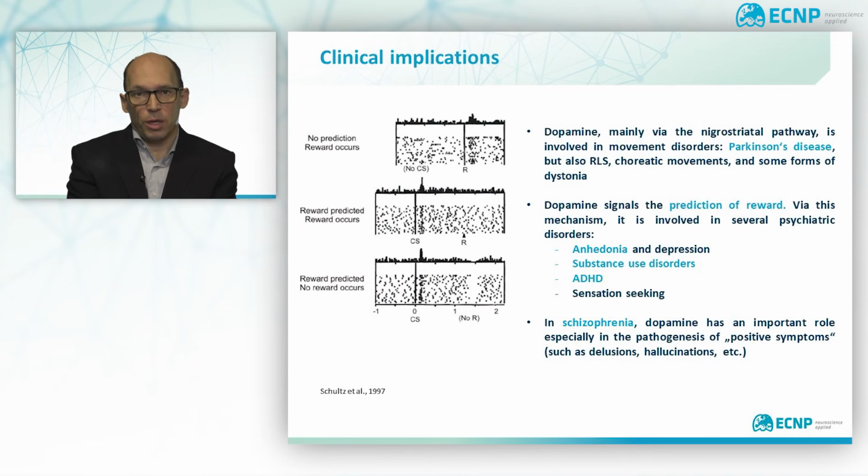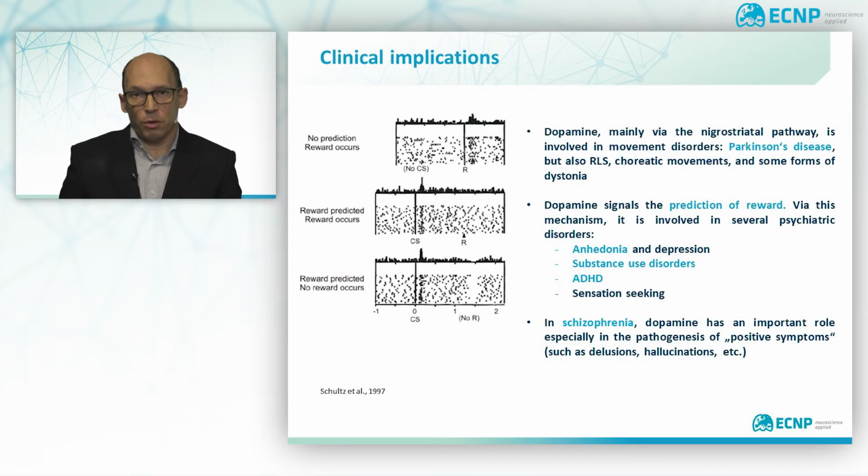As dopamine is critically involved in the regulation of several brain circuits, unsurprisingly, it has an important role in several disorders. First, degeneration of substantia nigra neurons leads to Parkinson's disease, which is characterized by rigor, tremor, and akinesia. Dopamine, however, also contributes to other movement disorders, such as choreatic movements in Huntington's disease, restless leg syndrome, and especially inherited dystonia, which is dopa-sensitive.